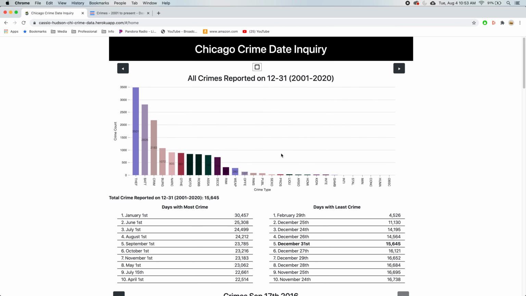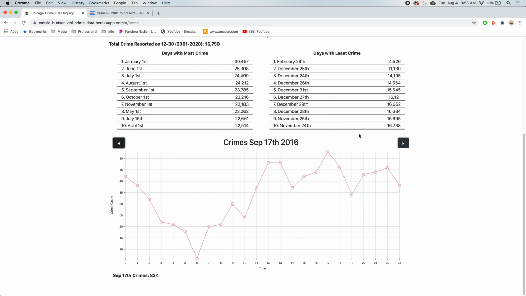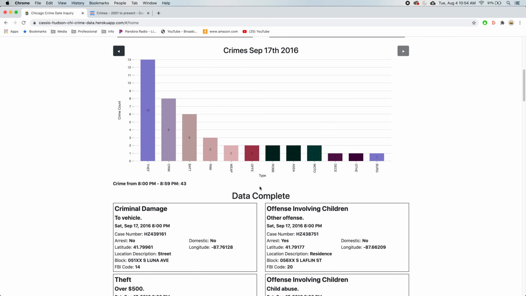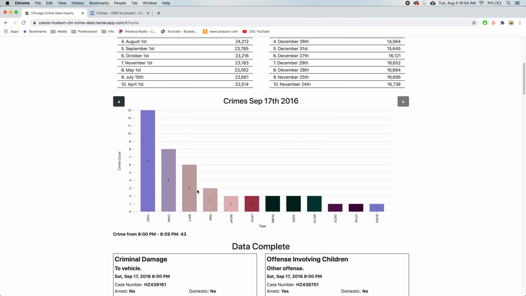Or we can switch it to a different day. Oops, I was looking at the wrong one. So, yep, there it goes. Or a different time, technically.